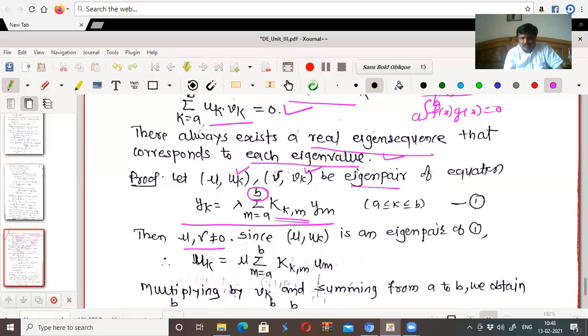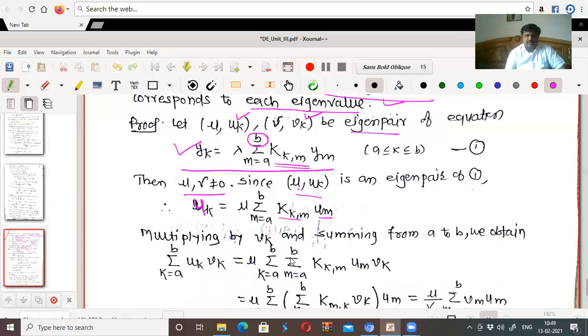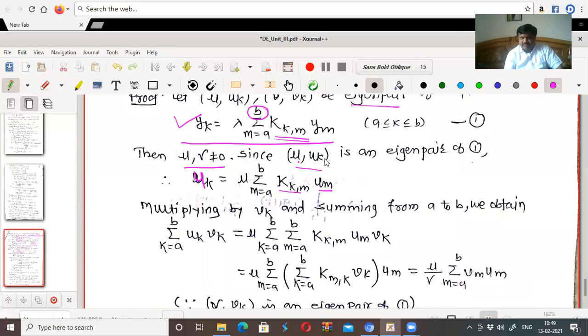Since mu, uk is an eigenpair of 1, by uk and by mu, this equation should be satisfied. Therefore, uk equal to mu times the summation of k of km into um, from m equal to a to b. As it is an eigenpair, this is the eigensequence. That means it is a solution of the given summation equation corresponding to eigenvalue mu. So we get this equation. Multiplying by vk and summing from a to b, we obtain.